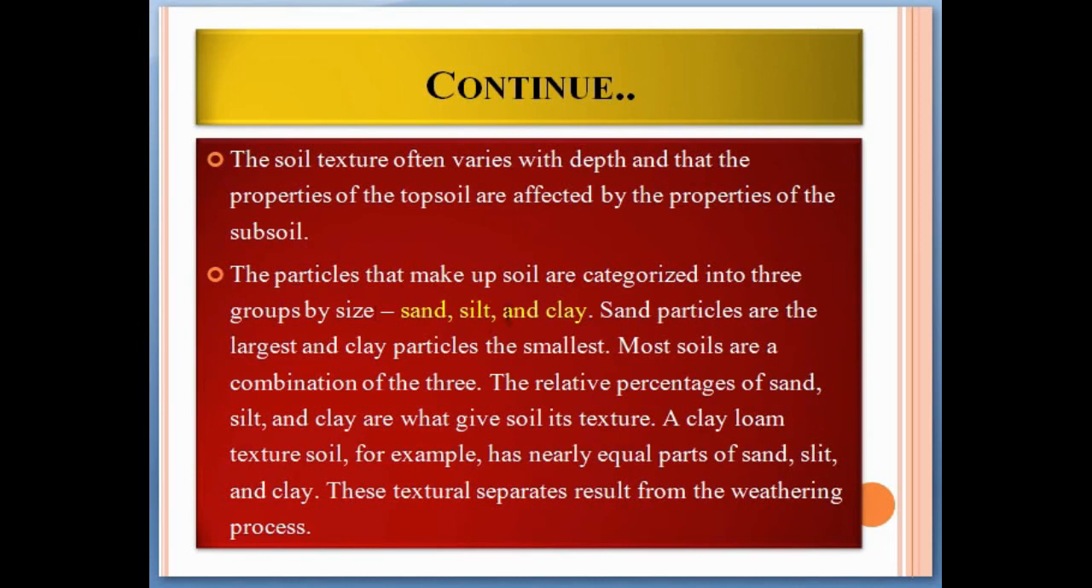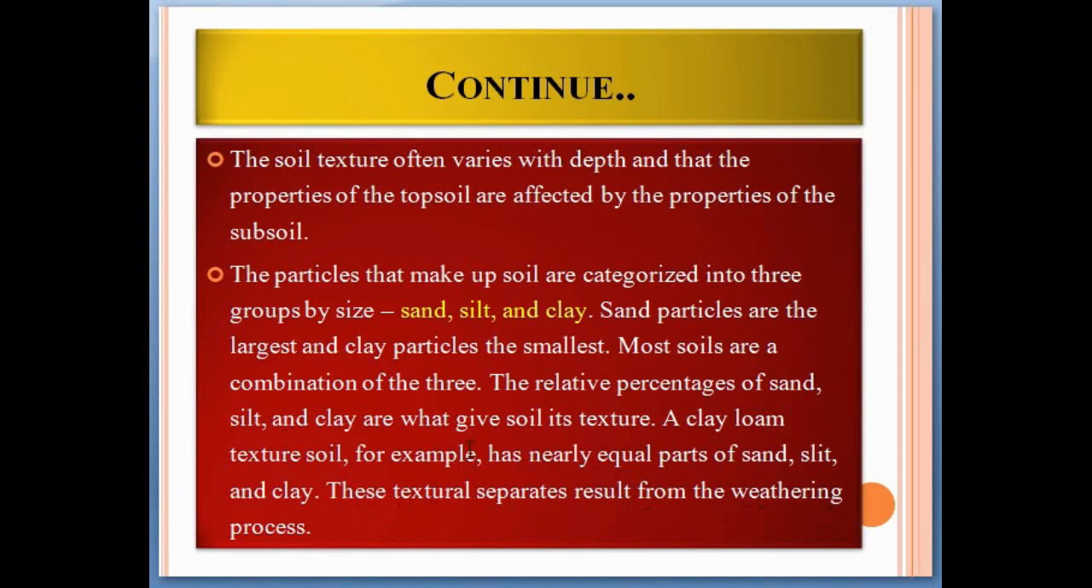The particles that make up soil are categorized into three groups by size: sand, silt, and clay. Sand particles are the largest and clay particles the smallest. Most soils are a combination of the three. The relative percentages of sand, silt, and clay are what give a soil its texture actually. So soil texture means the percentage of sand, silt, and clay in soil. A clay loam textural soil, for example, has nearly equal parts of sand, silt, and clay. These textural separates result from the weathering processes.